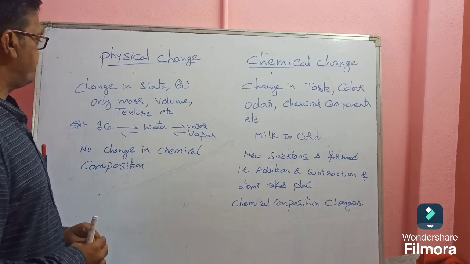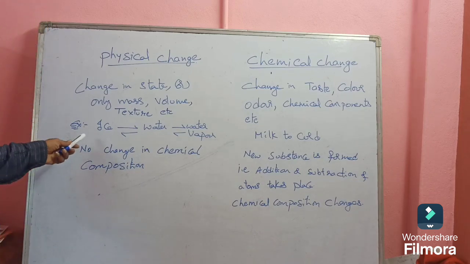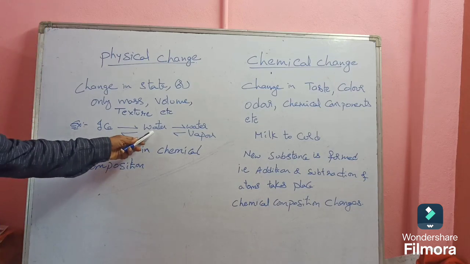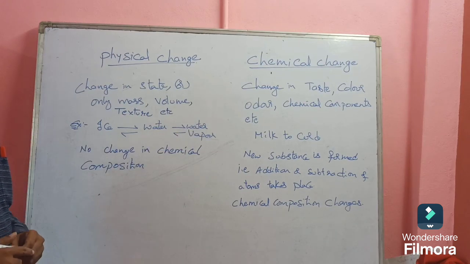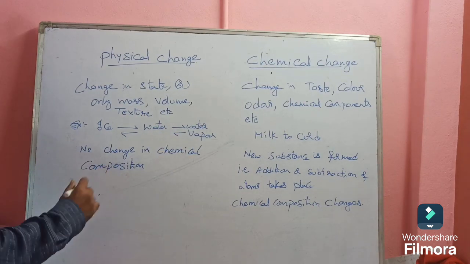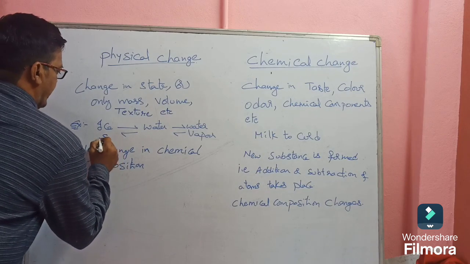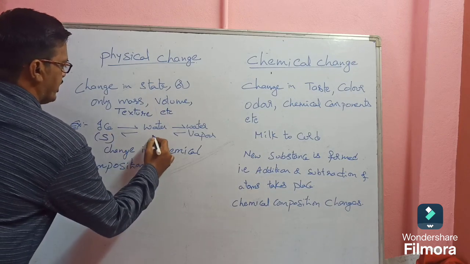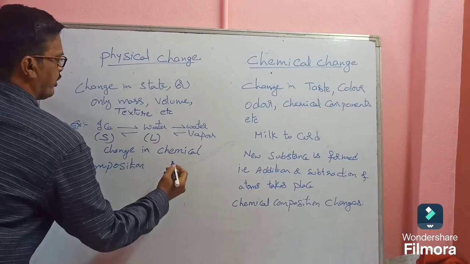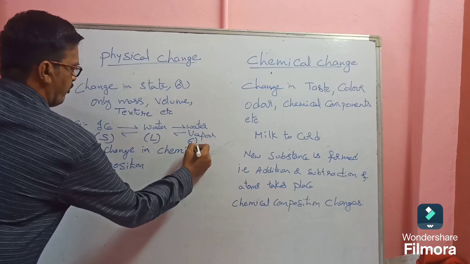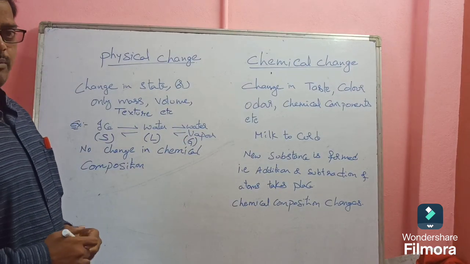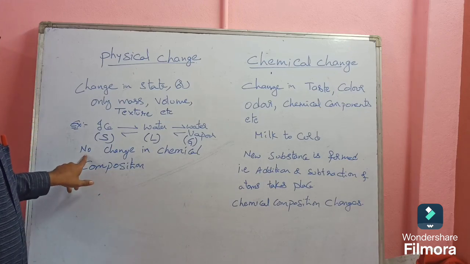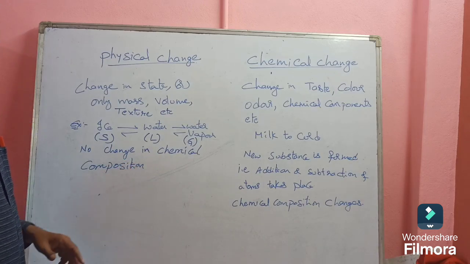Clear? For example, if you take ice, ice will convert into water, and water will be converted into water vapor. So what are the physical states here? Ice is solid at room temperature, water is liquid at room temperature, and water vapor is gas at room temperature. But there is no change in chemical composition.